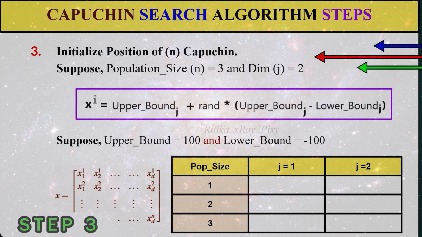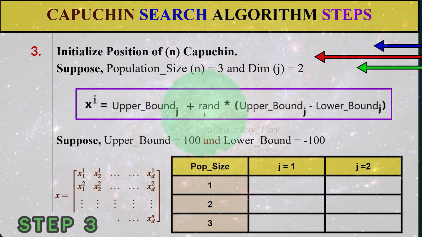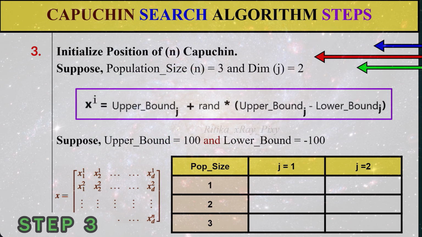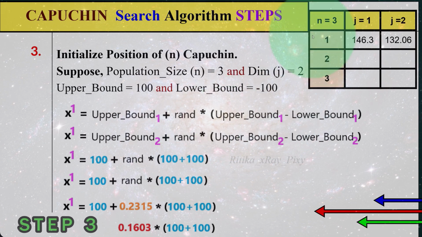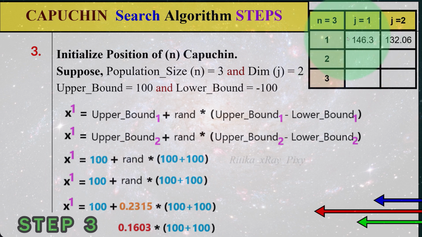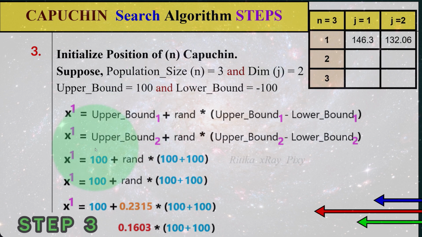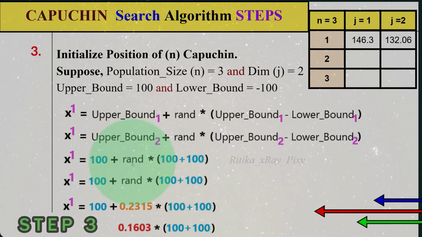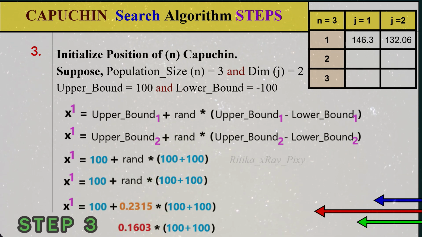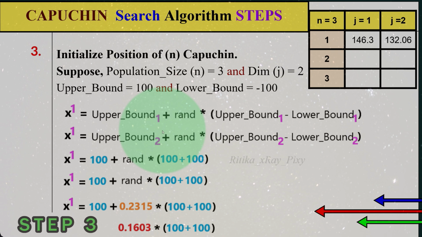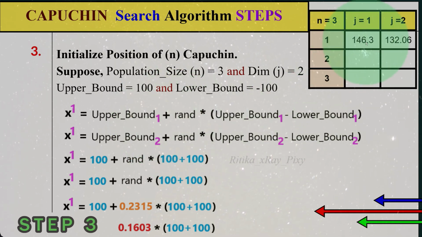Initialize the position of each member using this equation: upper bound plus a random number, uniformly distributed between 0 and 1, times upper bound minus lower bound. Suppose we calculate the position for the first agent in 2 dimensions. Here we have upper bound 100, and suppose the random number is 0.2315, and we will do this for 2 dimensions. Here we have 1 for the first dimension, and we obtain the value.